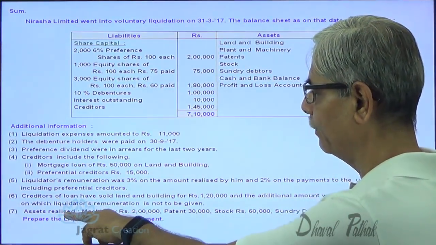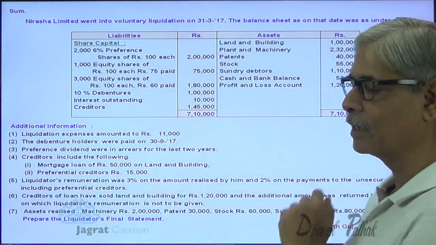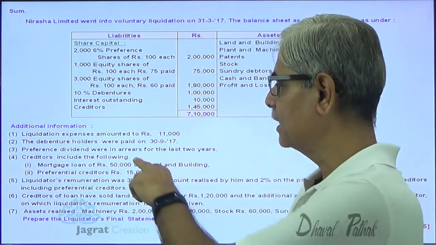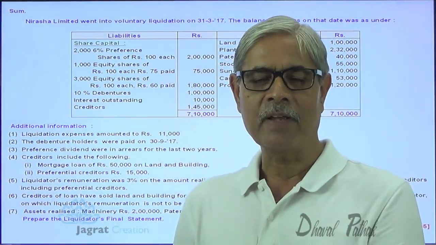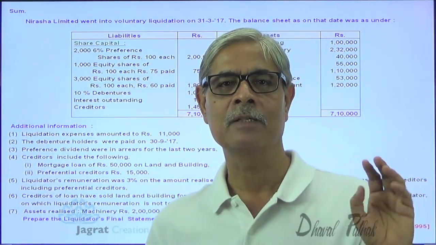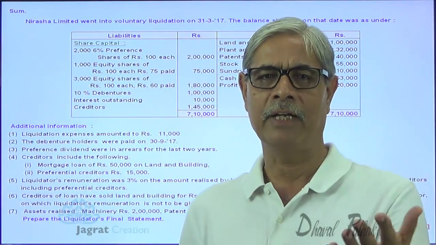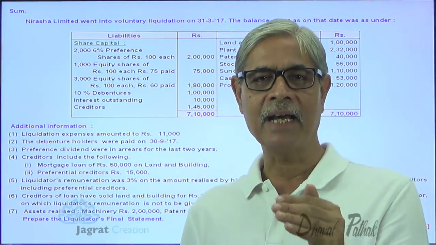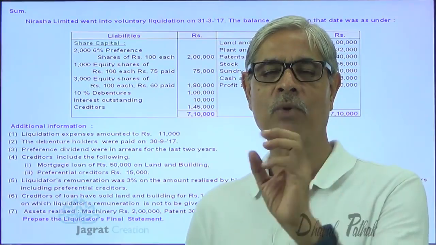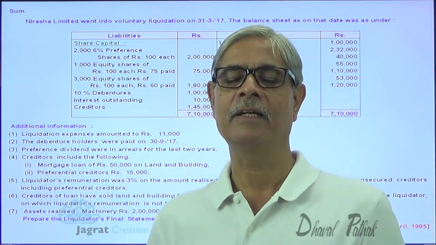Land and building were sold for 1,20,000, and the claim of creditors is 50,000. So from the proceeds of 1,20,000, 50,000 has to be paid in priority to these creditors, and they are entitled to priority in payment and are not subject to any risk. So they are identified as fully secured creditors. The claim of fully secured creditors gets settled first.